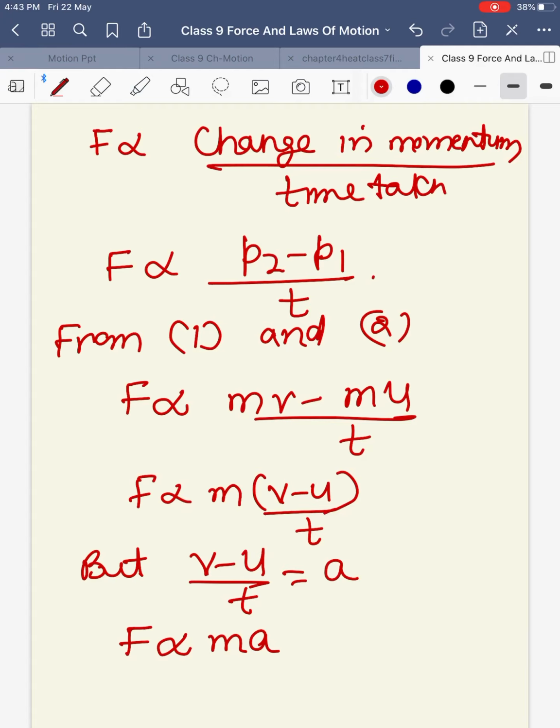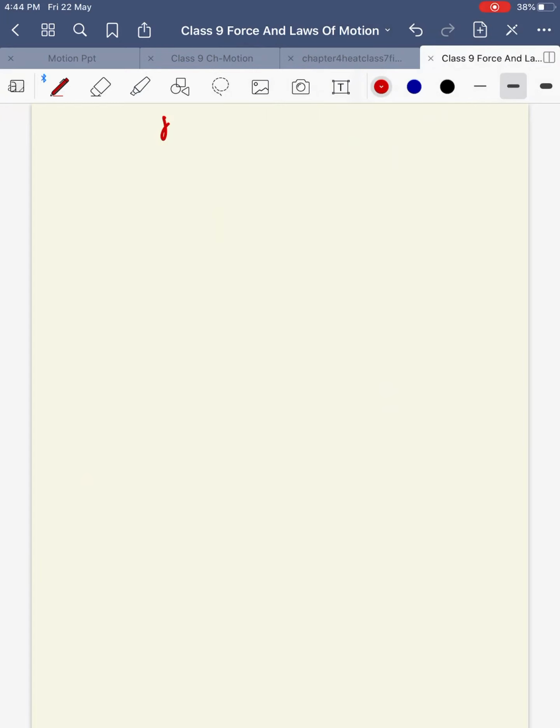One more form of the second law we will derive from here. We derived the relation that force is proportional to rate of change of momentum. Whenever you have to remove proportionality, we have to use a constant. Proportionality means that we don't know whether F is equal to 2 times ma, or 3 times ma, or 0.5 ma. So that is why we use a constant here, small k, F equals kma. What is small k here? Small k is a constant.